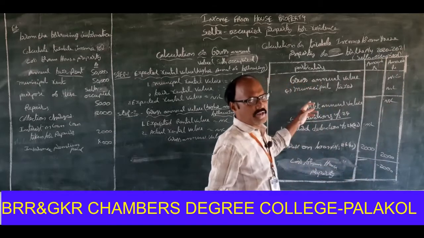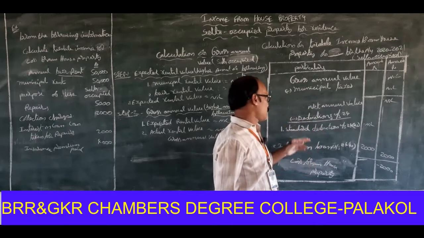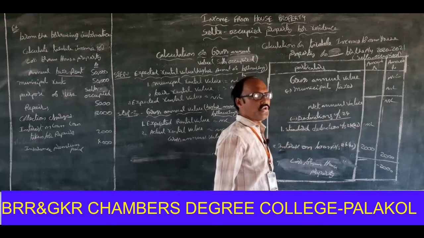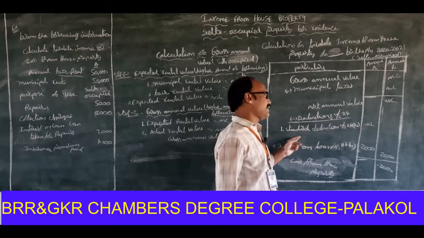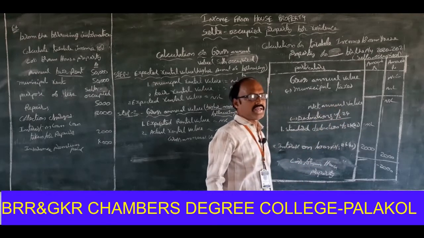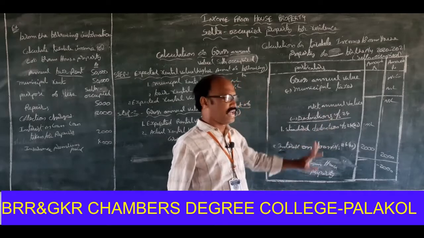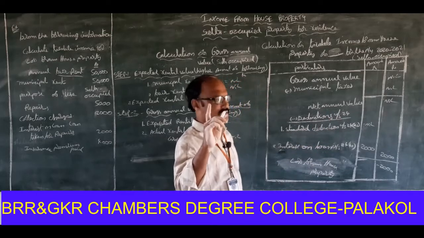Municipal taxes nil. Next one, net annual value nil. Next one, deductions under section 24. Standard deduction is nil, because there is no net annual value. Net annual value here is 0, and 0 into 30 by 100 is 0. That's why nil.